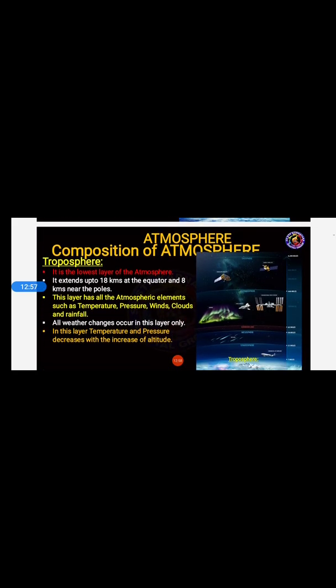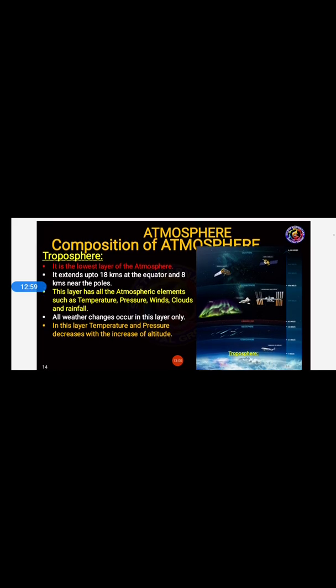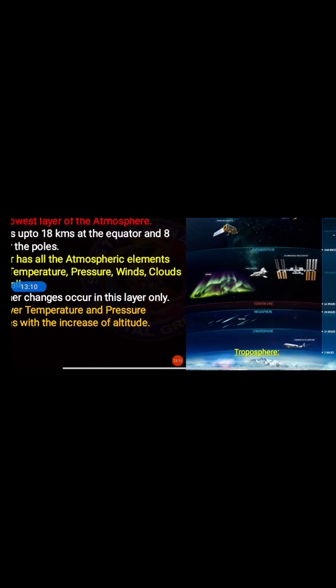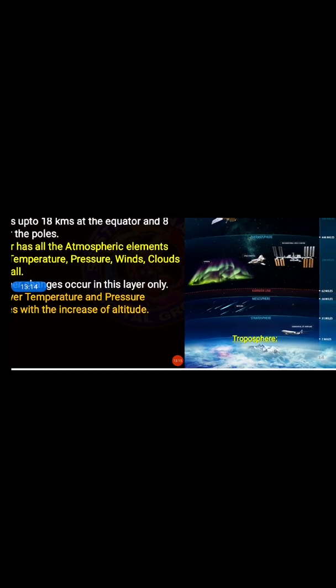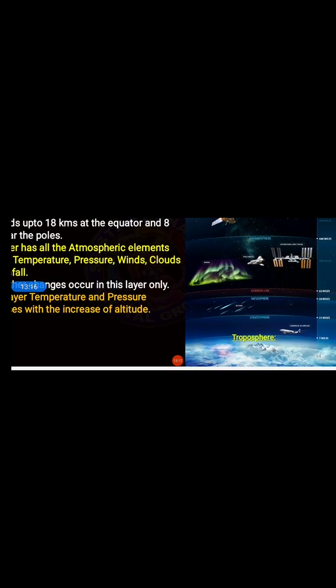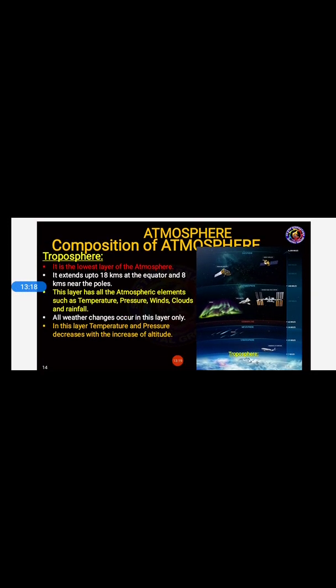First, the layer of atmosphere that we have is troposphere. Now let us learn about this layer, students. It is the lowest layer of the atmosphere. First layer, that is troposphere. It is the lowest layer of atmosphere. It extends up to 18 kilometers at the equator and 8 kilometers near the poles.